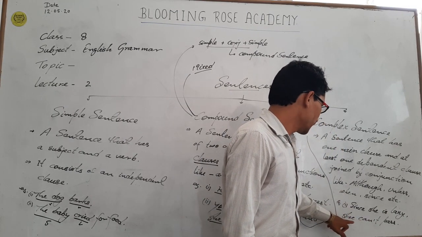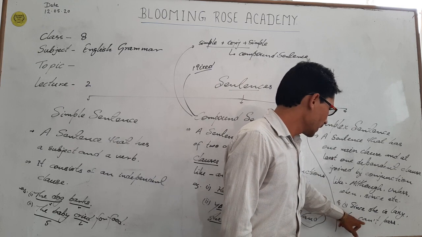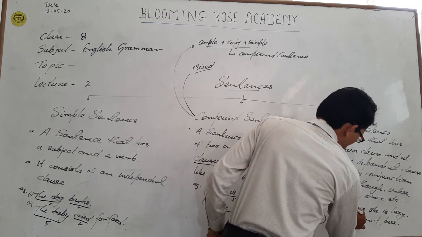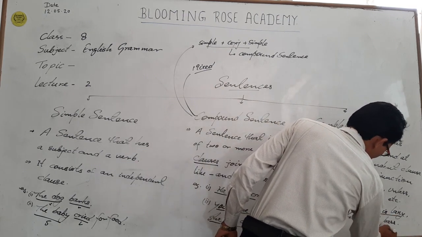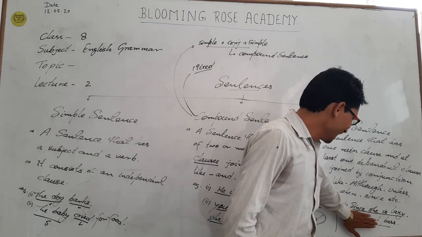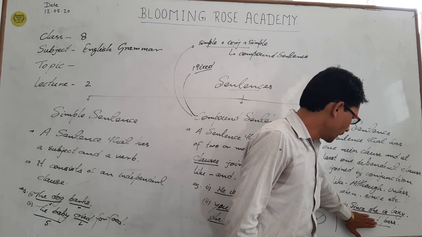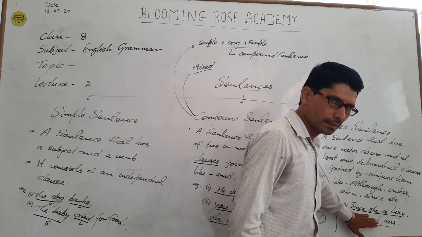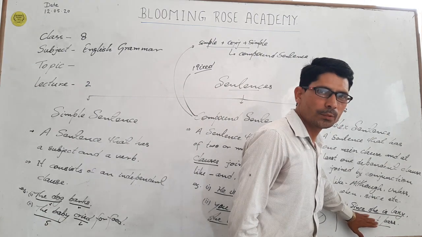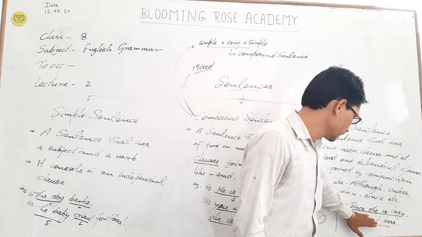Since she is lazy, she cannot pass. See that in this sentence, two sentences are given: she is lazy, she cannot pass. If we erase one sentence and try to find the answer, we can't get the correct message.